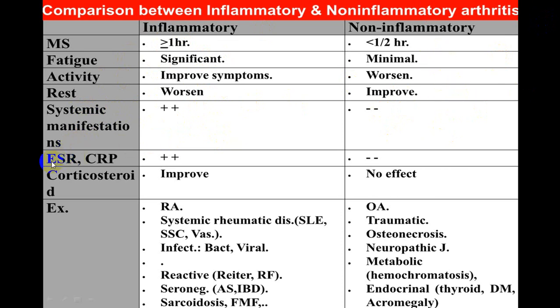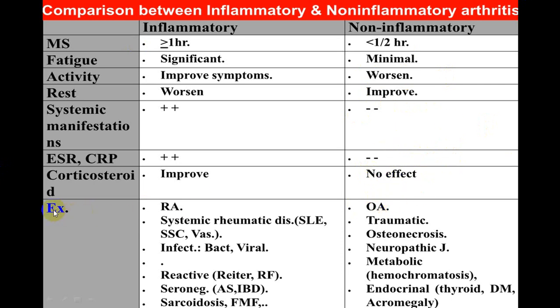Inflammatory markers like ESR and CRP will be elevated in rheumatoid, and will be absent or normal in case of osteoarthritis. If you give a steroid, there is a dramatic improvement in rheumatoid arthritis. In osteoarthritis there will be only a mild effect because steroid also helps to reduce your pain. So a partial effect may be seen, or sometimes we say no effect in case of osteoarthritis. But don't ever try steroid in case of osteoarthritis.